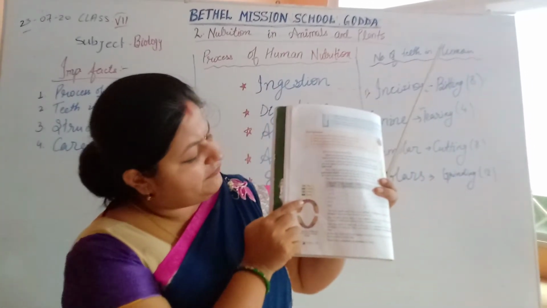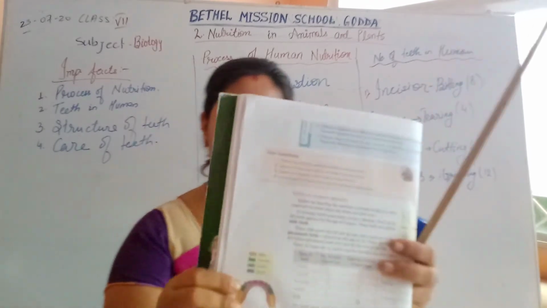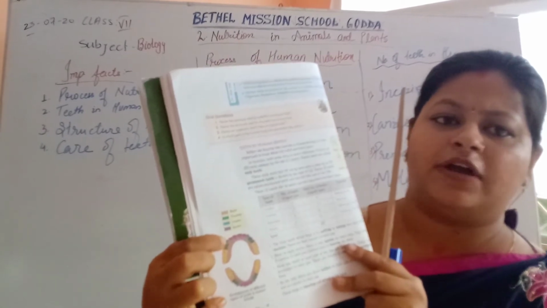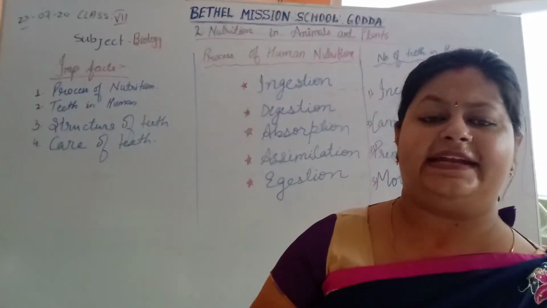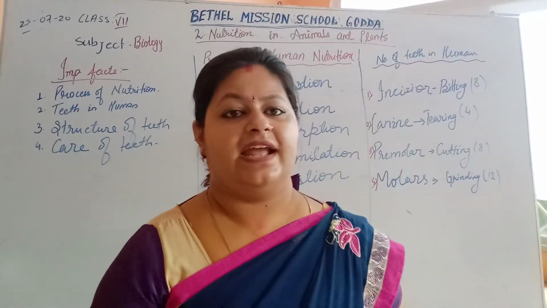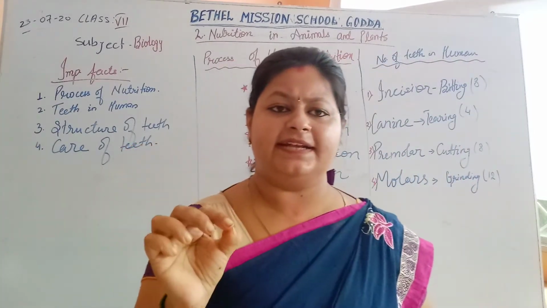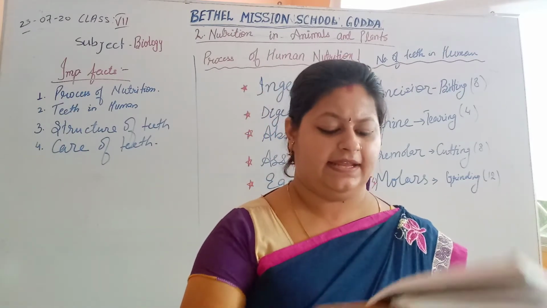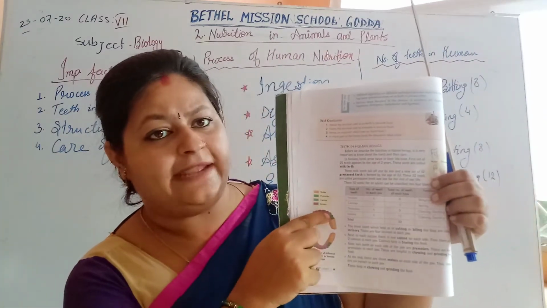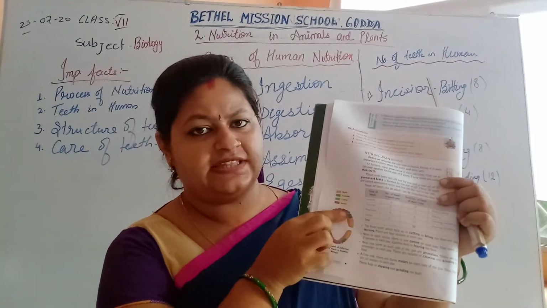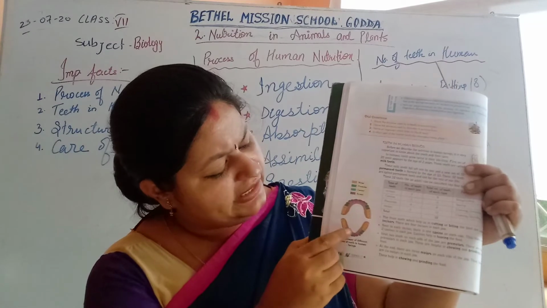Okay. Next we will discuss the canine. Can you see here the incisors? The first 4 teeth in each jaw, upper jaw and lower jaw, are the incisors, which are 8 in number and help in cutting and biting of food. Next is the canine, the pointed teeth after the incisors. You can see here the sky blue, cyan colored teeth, that is the canine. You just check your teeth as well.